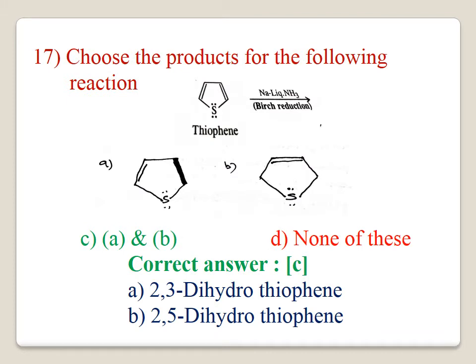Question number 17. Choose the product for the following reaction. Thiophene is treated with sodium and liquid ammonia. It is an example of Birch reduction. It gives products A and B. A is 2,3-dihydrothiophene. B is 2,5-dihydrothiophene. Option C is correct.